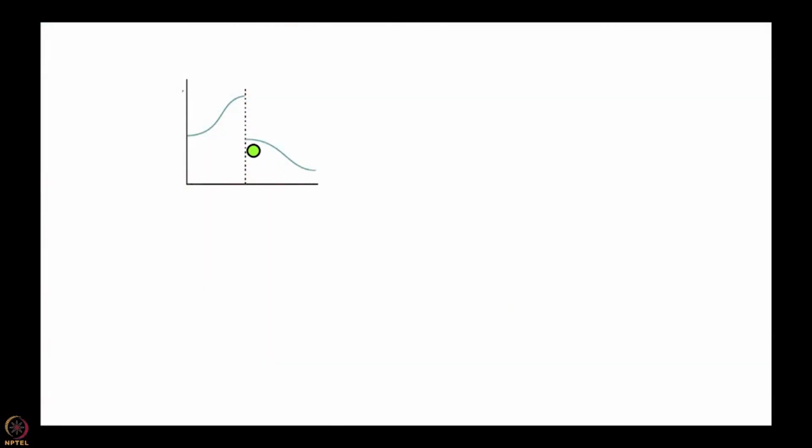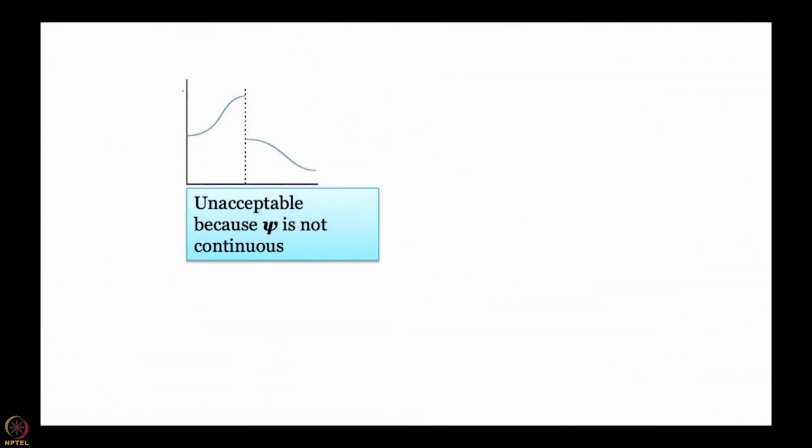Here we have one. So here what we have is that once again we have a discontinuity at a single point, but then if you approach from the right you have some value, if you approach from the left you have some other value. So you cannot really write a limit, this is not a converging situation. So you do have discontinuity at this particular point and therefore it is unacceptable.